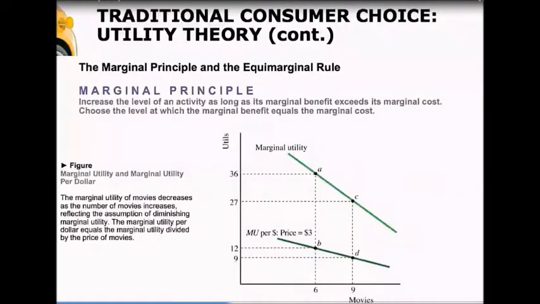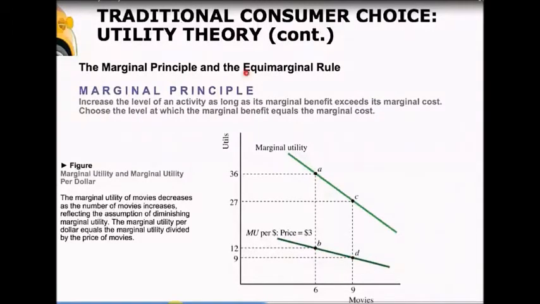Another important concept is looking at marginal utility per dollar. And if we're going to look at multiple goods and services, we need to compare how much marginal utility we're getting from each dollar that we're spending on a good or a service. So we look at our marginal utility for movies and divide it by the price of movies. Here, let's assume it's $3 per movie. Then our marginal utility per dollar is going to be this dark green line.